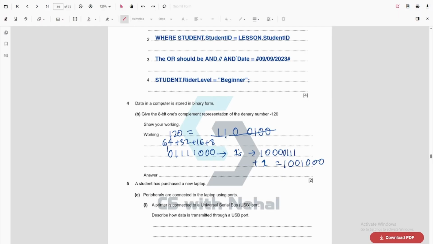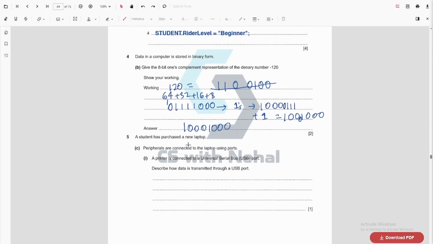That means we have a 0 here too. So in the answer we have 1 0 0 0 1 0 0 0. So the mark scheme has a small mistake here. This is why I include this question.